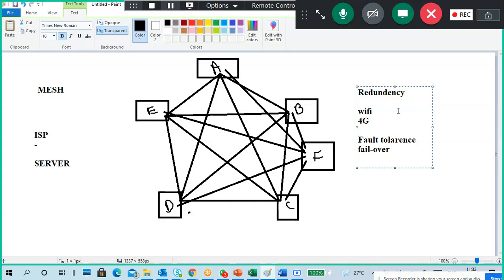Fault tolerance means if one system is not working, still no problem, another system is there. For example, I have a server. If the server is down, I can't access the server related service. But no problem, I have another server. If this server is down, that server will give you the service.